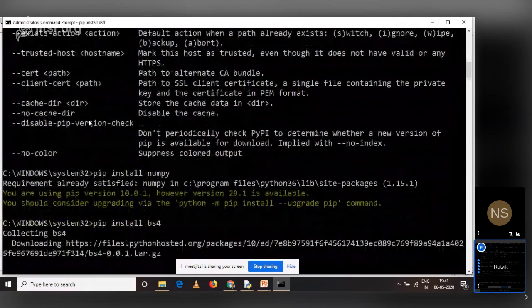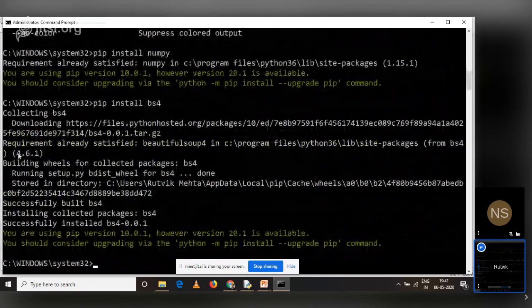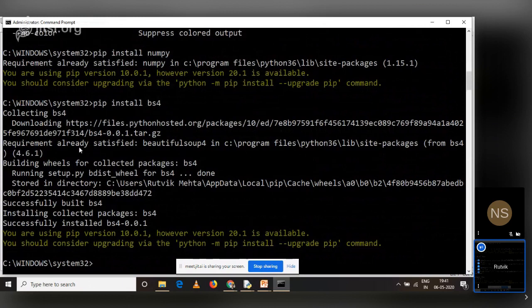And if you can see, it is saying collecting bs4. That means bs4 was not installed on my computer. Now it is downloading from the Python package index, and it is installed. You will get this message, successfully built bs4, and it is installed successfully. So now bs4 is available with me, and I can work with these modules.